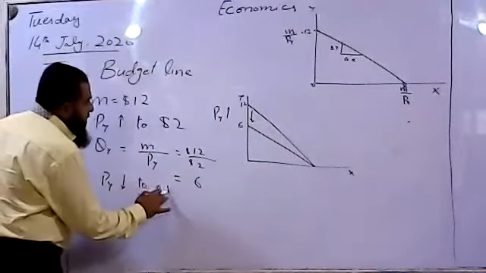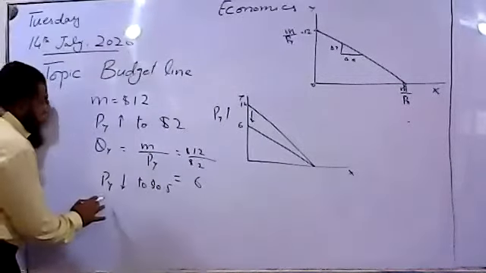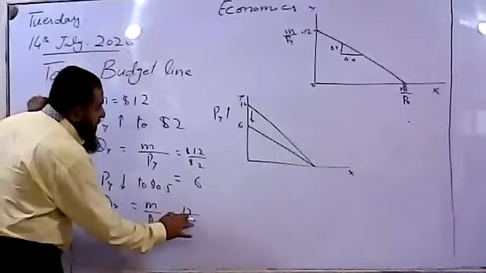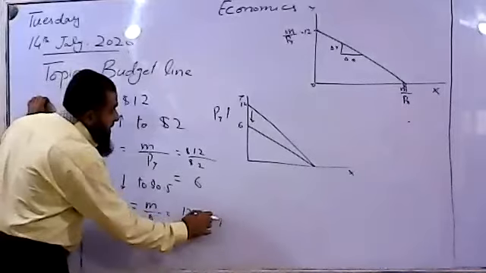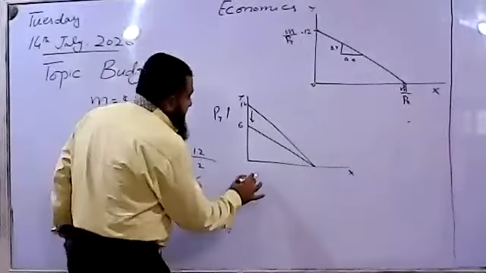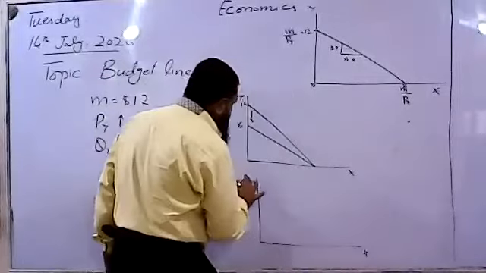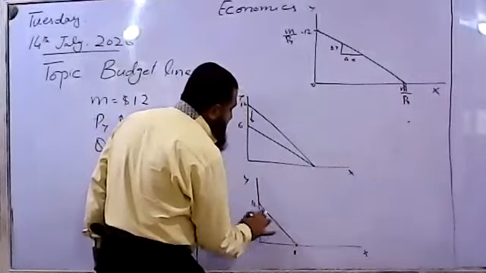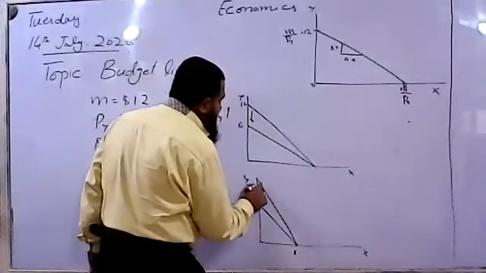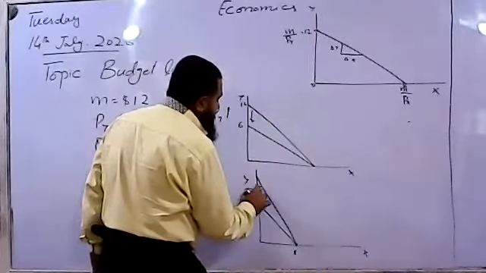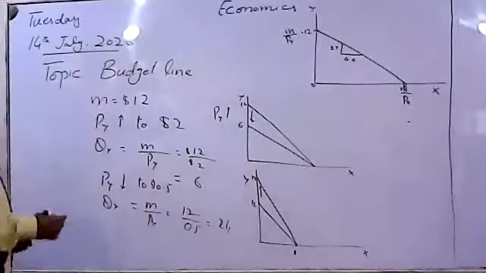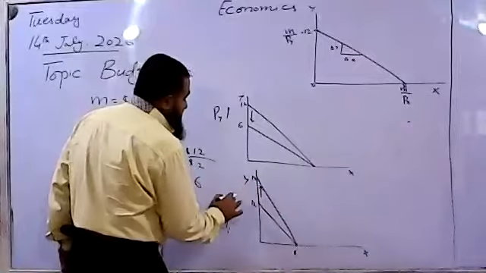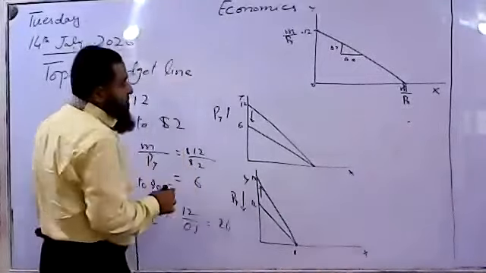So if price of Y decreases to $0.50 from $1, how much Y maximum can he afford? 12 over 0.5, this will be 24 now. So now the budget line will have a pivotal outward shift from the vertical axis. If I say this is 6, this is 12, now it will have this type of shift, going outward from the Y axis. Now price of Y has gone down.